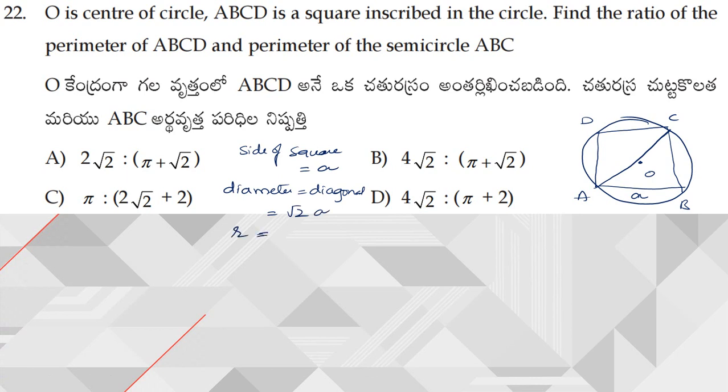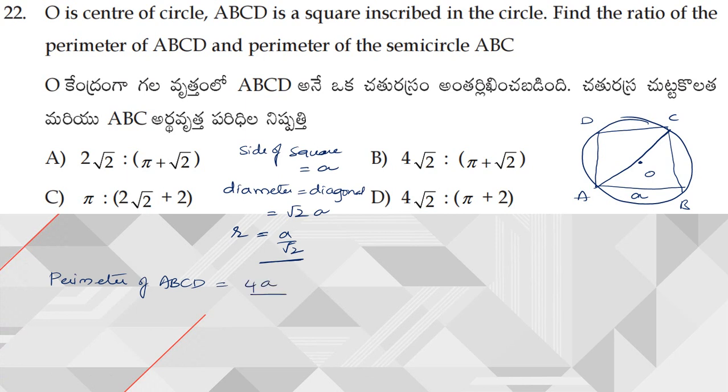From this, the radius of the circle is given by a by root 2. Now what did he ask? Perimeter of ABCD. Perimeter of ABCD is the perimeter of the square, which is 4 times a.